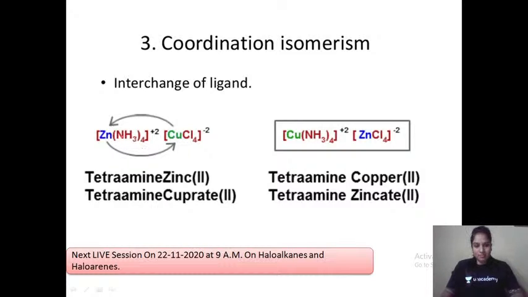Now what has happened? There is exchange of the ligand. Copper was with chloride, but in this example, we have made copper get attached with the ammonia, and zinc is getting attached with the chloride. So in coordination isomerism, you can see molecular formulas remain the same, but what has changed is the interchange of ligands. So that is the meaning of coordination isomerism.